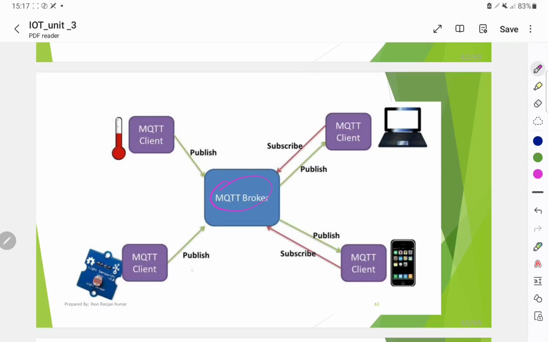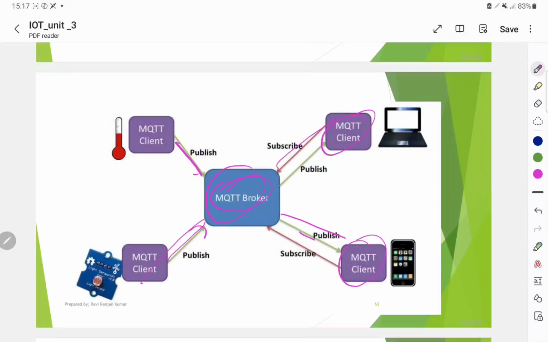MQTT broker: here the MQTT client publishes sensor data on the broker, and subscribers get the data from the broker using an MQTT client.